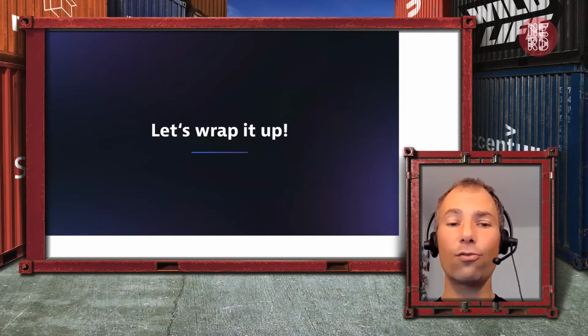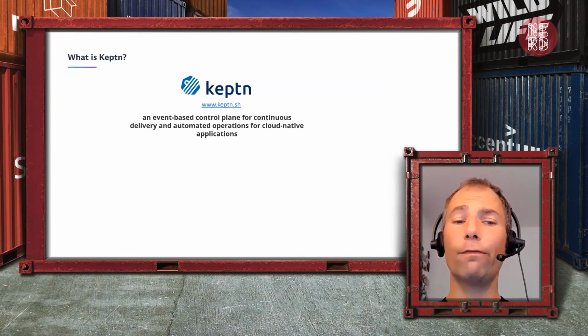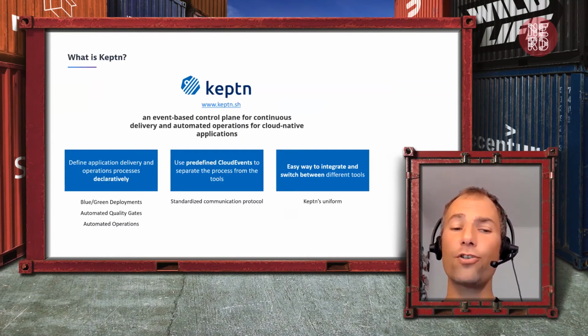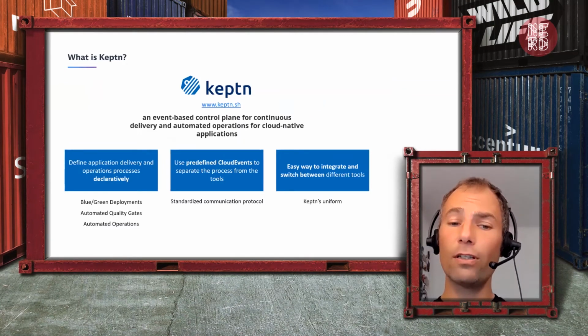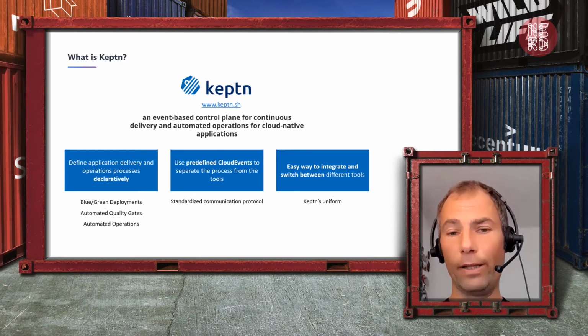All right, let's wrap it up. What is Keptn? Keptn is an event-based control plane for continuous delivery and automated operations. We have a clear separation of concerns between the process definition and the tooling. We're using cloud events as a standard protocol to let these tools communicate, and it's very easy to build your own tool integration, so to replace things.